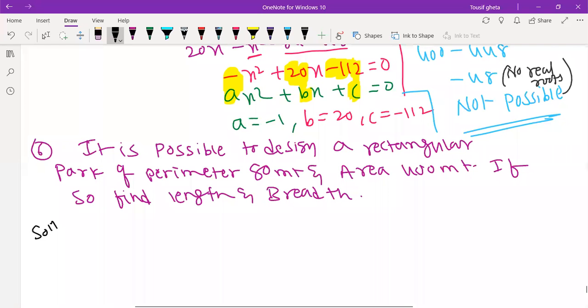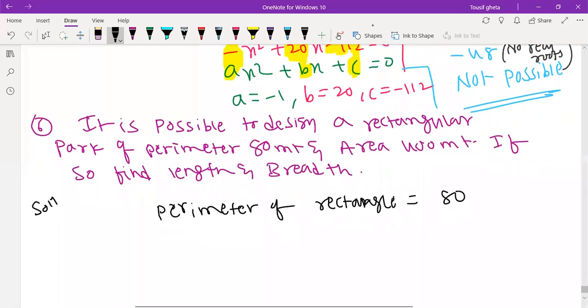First of all, it is possible to design a rectangular park. Perimeter is 80. So we know a perimeter of rectangle. They gave perimeter of rectangle 80. They did not give any other thing. Just they gave the 80 and area they gave. We know the formula of perimeter of rectangle.